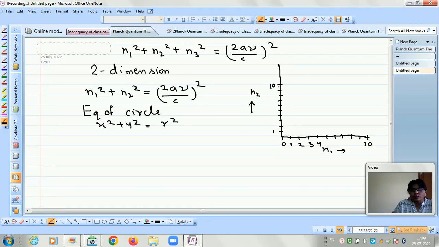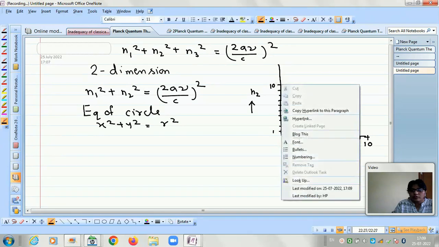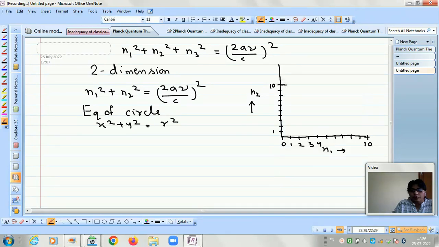Now if we draw the circle, then this circle will be a quadrant. We have to draw a full circle taking the radius 2a nu by c with this origin, so the radius is equal to 2a nu by c.